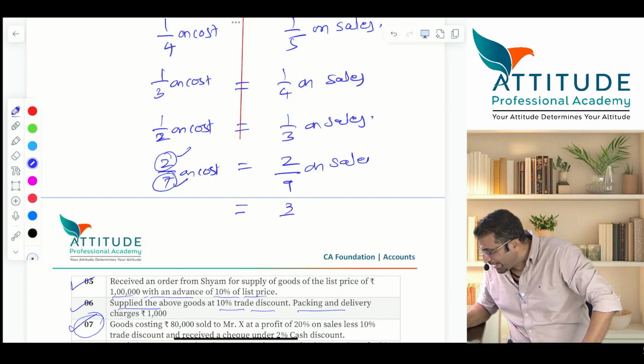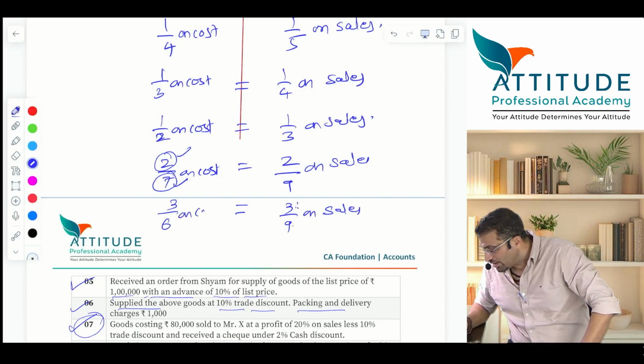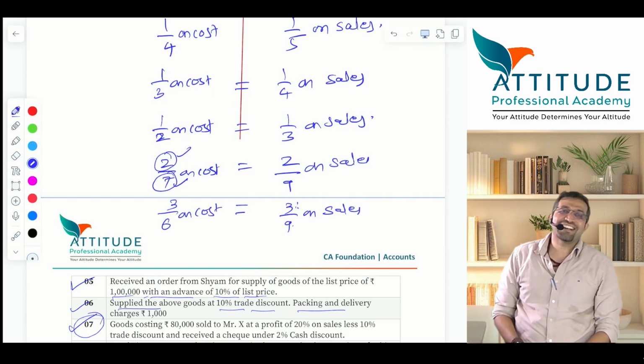If it is 3/9 on sales, then on cost it is how much? Minus, from 9 you deduct 3. 3/6 on cost. Now you have become experts.